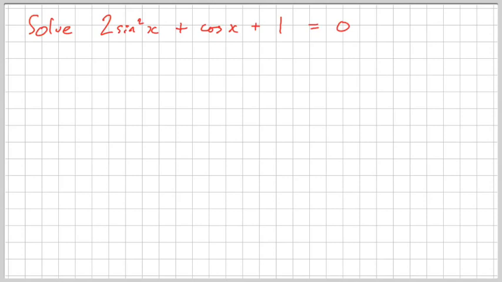Now, the relationship between sine and cos is this one. Sine squared of x plus cos squared of x is 1. That is an identity, which is always true for all values of x. And we can rearrange that.